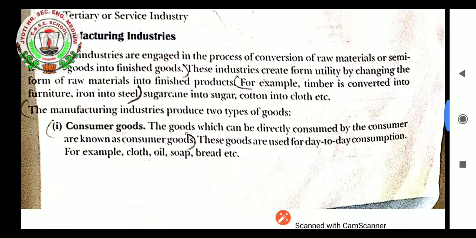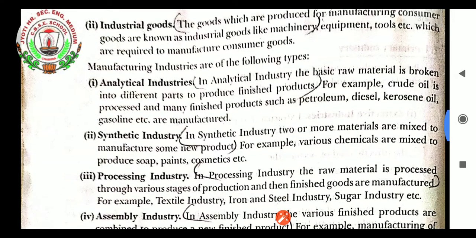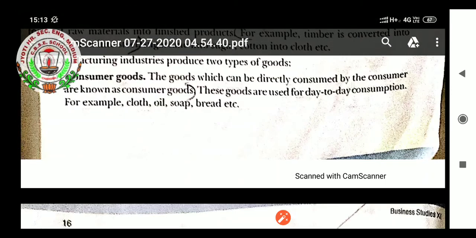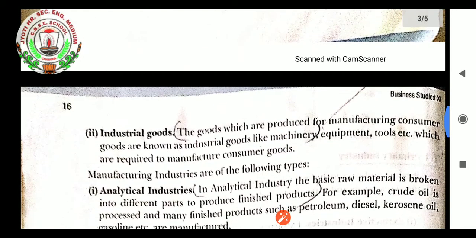The manufacturing industry produces two types of goods. Very first is the consumer goods and the second is the industrial goods. We will start with the consumer goods. The goods which can be directly consumed by the consumer are known as consumer goods. These goods are used for day-to-day consumption. For example, cloth, oil, soap, bread, etc. These products are considered as consumer goods.